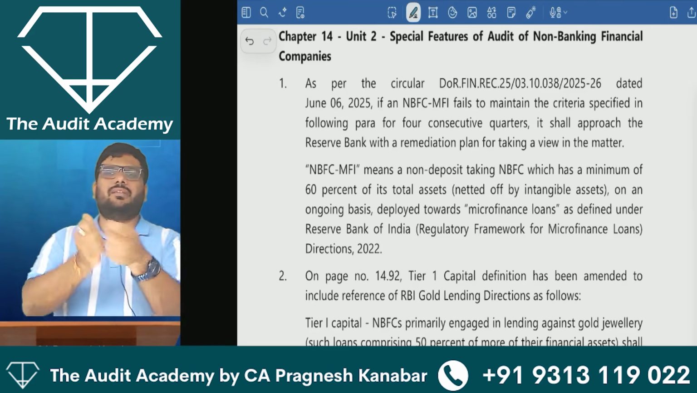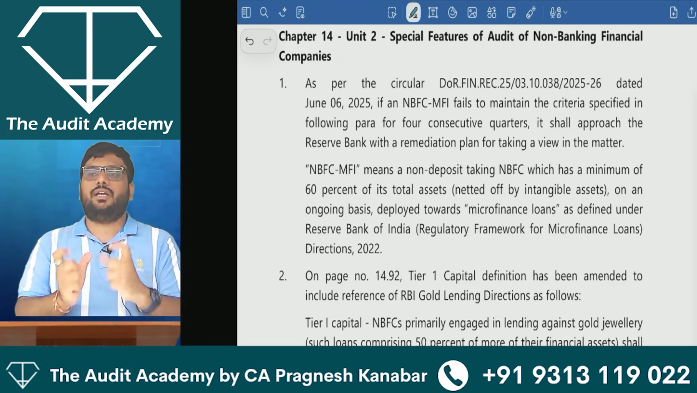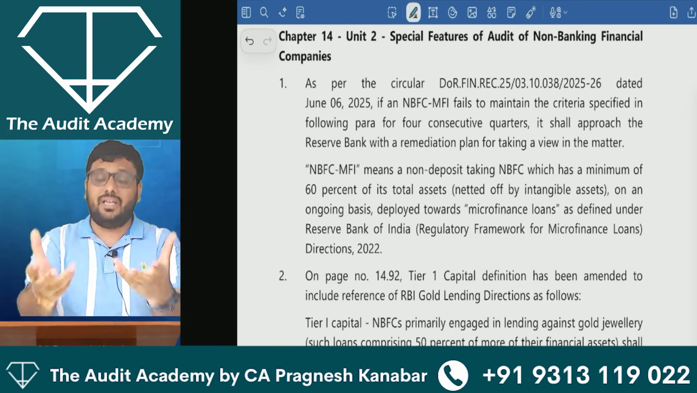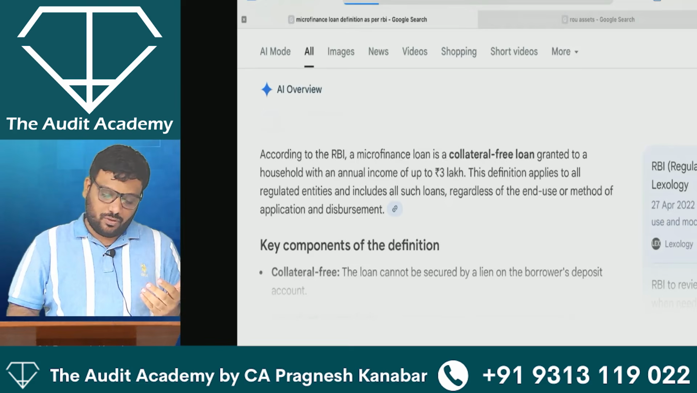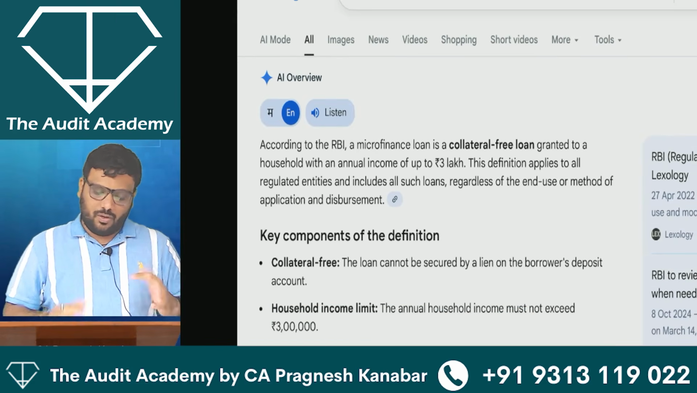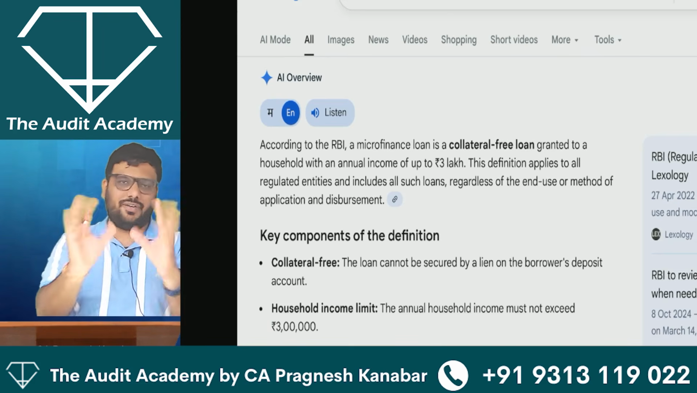Anyway, in my lecture I used to tell a little about this: NBFC microfinance institution, first of all, is an institution which is engaged in giving microfinance loans. Now, what is the meaning of microfinance loan? A microfinance loan is a collateral free loan. Again, this is not printed in the module, just giving you as a rough English.